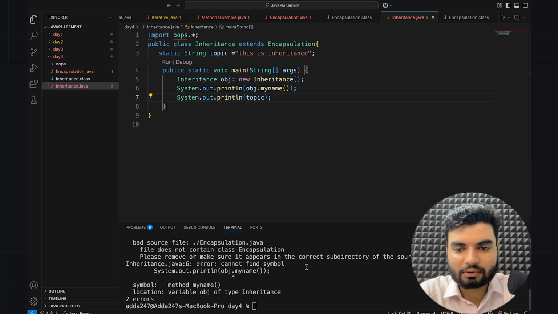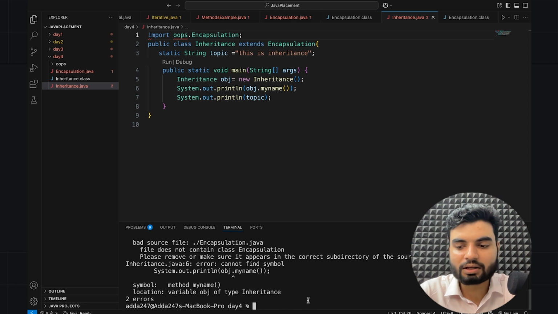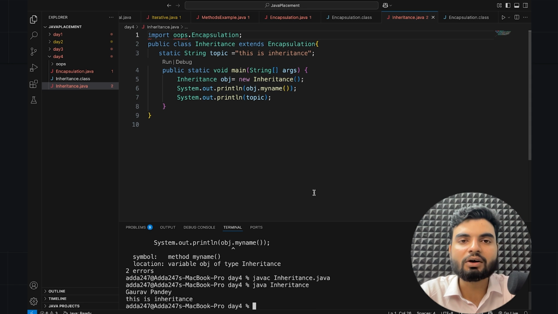Makes it appear correct, sub directory or subpath. Maybe because this is not imported properly. That's why. Encapsulation. Let's do it again. It's happening maybe because of... Yes, now this is working. I guess especially the class we were not getting. I was thinking this is the correct concept, why is this not working? So the asterisk was not getting it, but now this is fine.